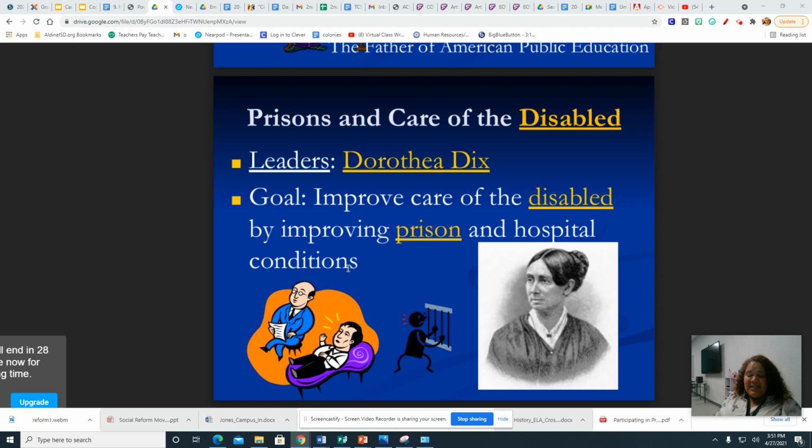So back in the day, if you were disabled, they would just kind of throw you in a jail. You wouldn't have any good food or good conditions. So she was the one to reform or change that.